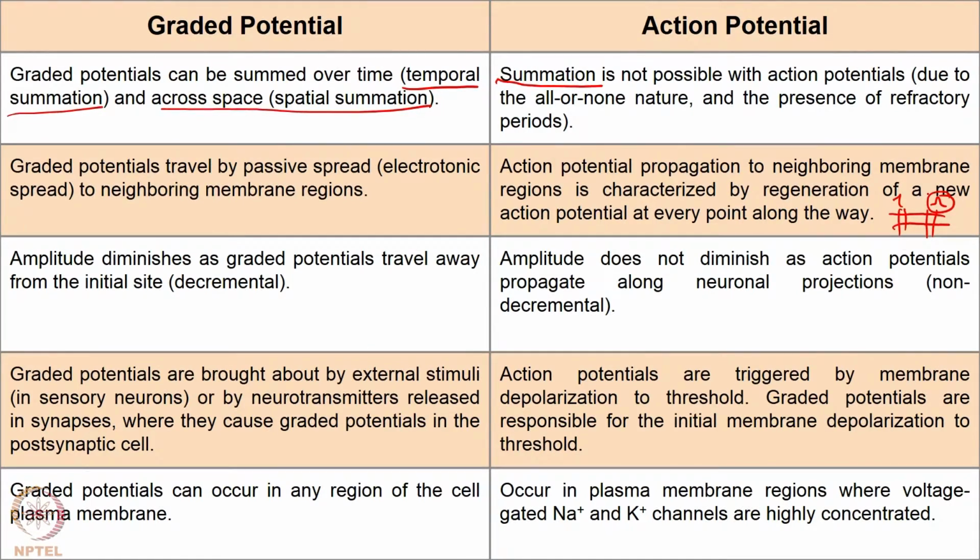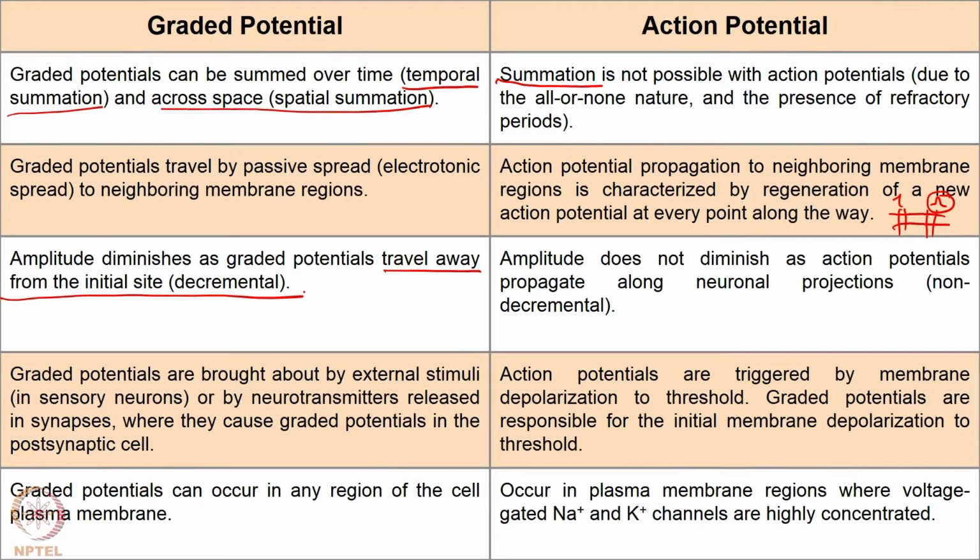Some sodium ions will miss, so not all the sodium ions will travel and reach the next channel. So, amplitude diminishes as the distance increases. So, there is decremental, whereas in action potentials amplitude does not diminish. Why? Because a new action potential is generated.